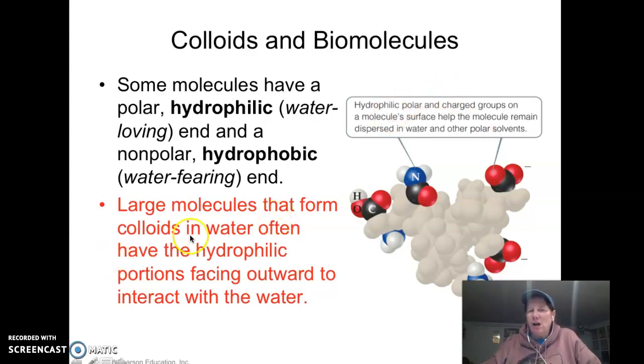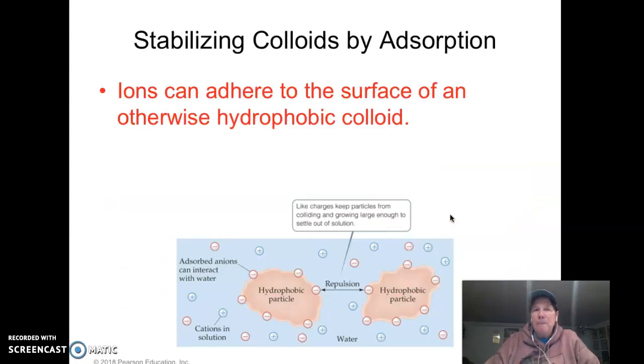Large molecules that form colloids in water tend to be hydrophilic. They like water, okay? And usually they have the outward portions facing toward the water. You can see a negative end here of water, or this big molecule, okay? So hydrophilic tend to be polar molecules, and again, they're colloids because this particle, if you dissolved it in a solution, you would still have some effects because they wouldn't be too small. The particles would be larger, okay?